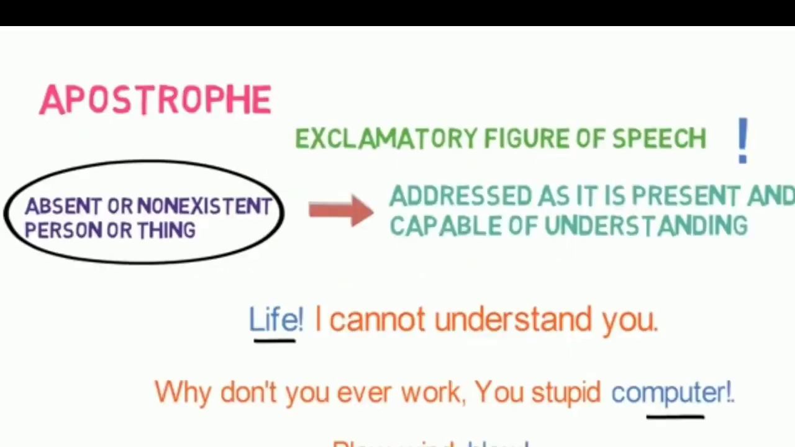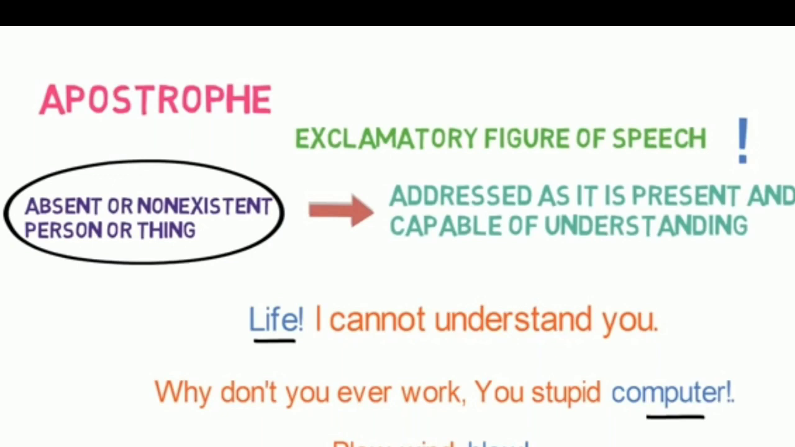Let's see what is an apostrophe. An apostrophe is an exclamatory figure of speech. In this figure of speech, any absent or non-existent person or thing is addressed as if it is present and capable of understanding. It means it is a direct address to the dead, absent, or any personified object.